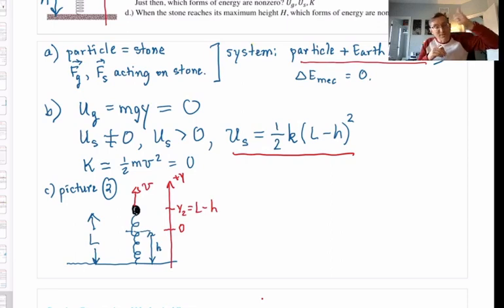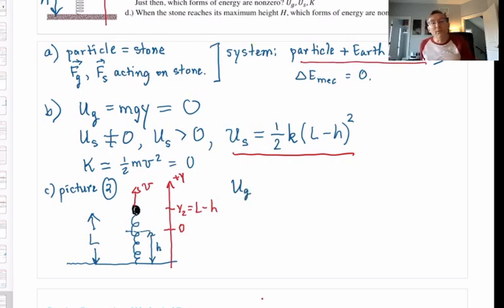The stone is just about to leave the spring. The spring is at its unstrained length L. The stone is above the height little h where we let go, and it's traveling up. All right, now we go down the forms of energy one by one, and we identify whether they are equal to 0 or not. Let's start with U grav.